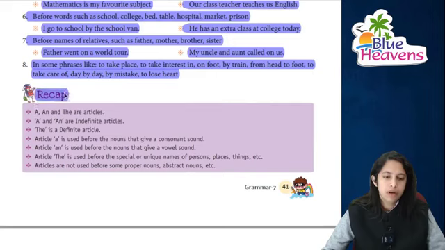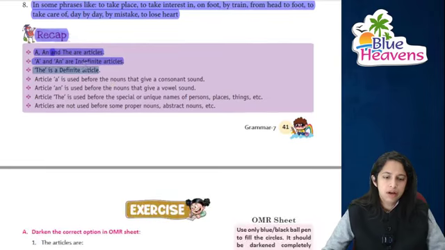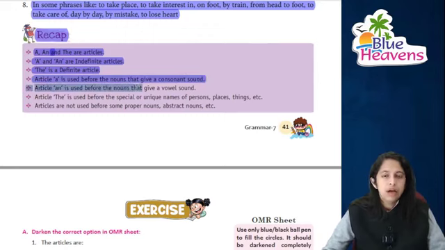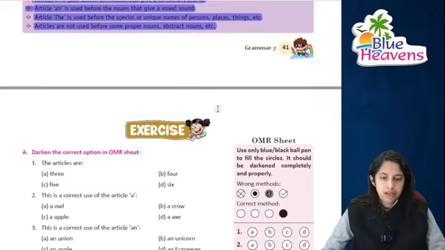There is a quick short recap. A, an और the ये articles होते हैं. A और an indefinite articles होते हैं. The एक definite article है. Article a is used before a noun that gives a consonant sound. Article an is used before a noun जिसके अंदर एक कैसी आवाज होती है, vowel sound. Article the is used before a unique person, place, animal and thing. And articles, they are not used before proper nouns and abstract nouns, etc., right.